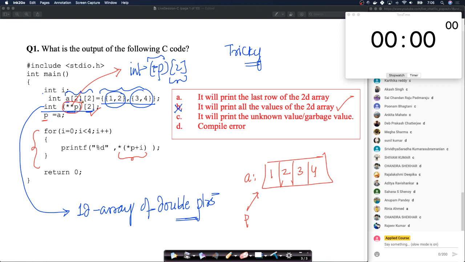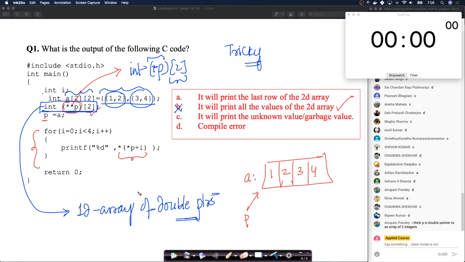Your 2D array actually has this whole structure. So if this snippet of code was not a 1D array of double pointers, but a 1D array of pointers, then this code would return B. That's very simple.